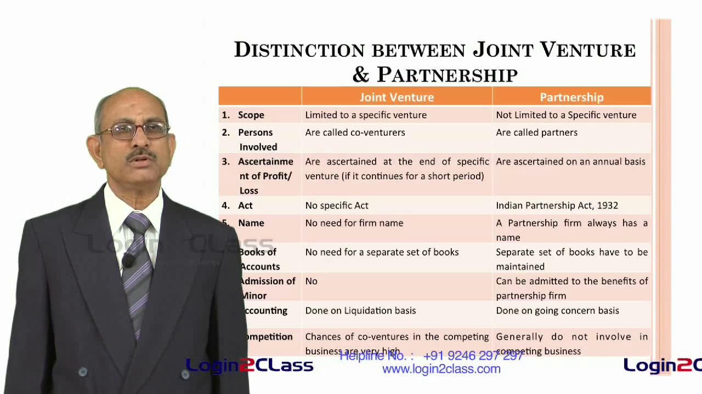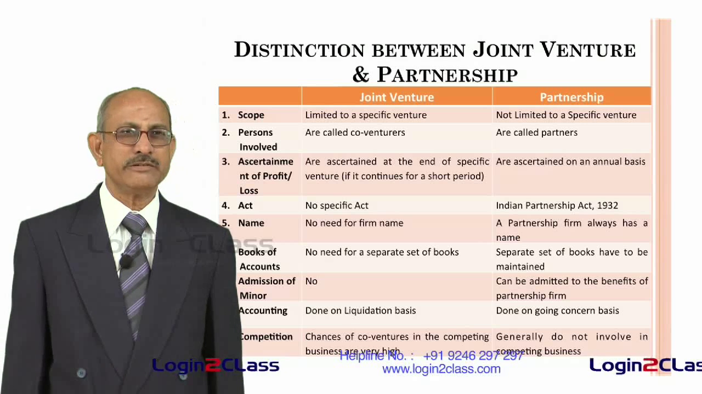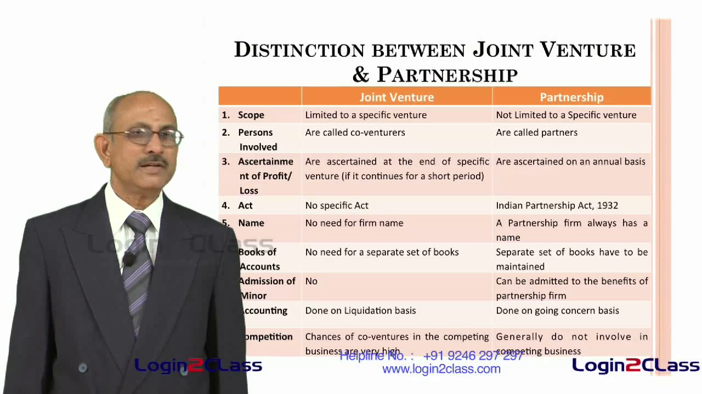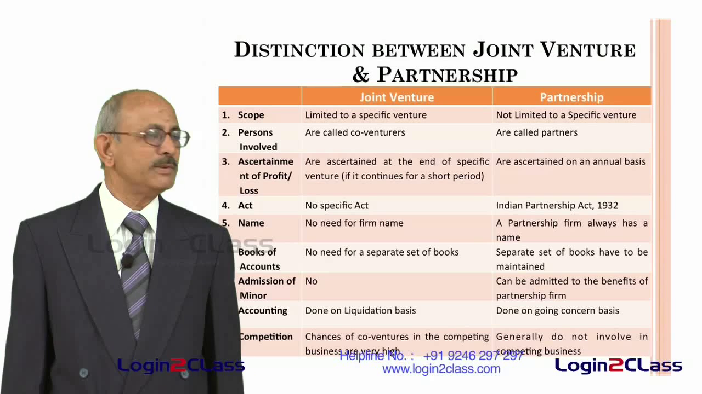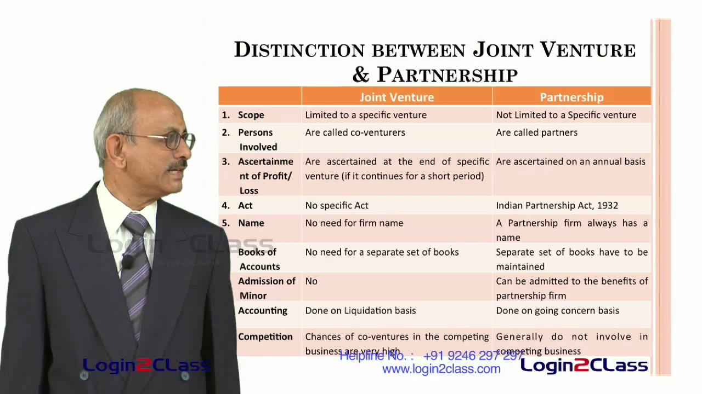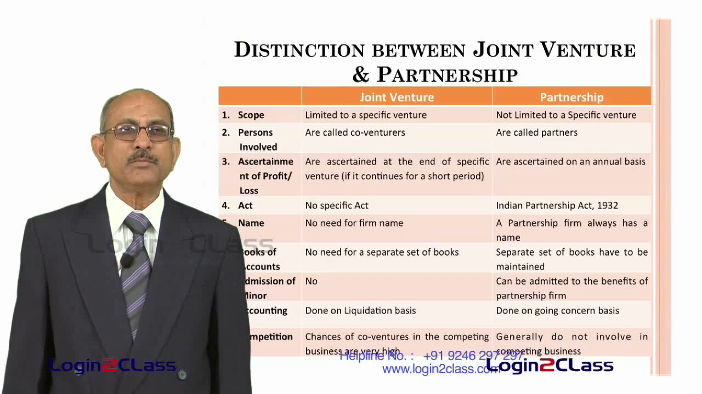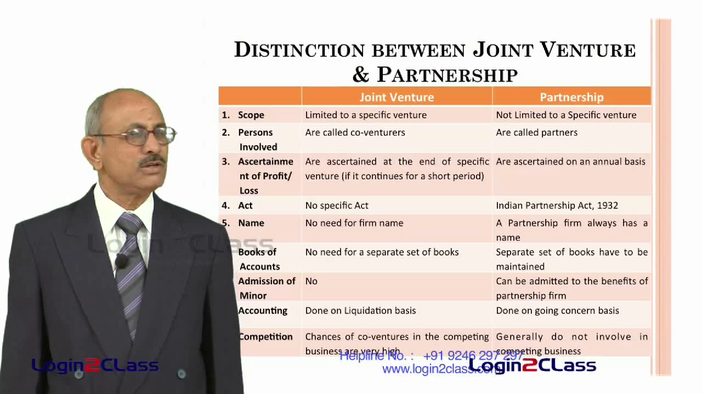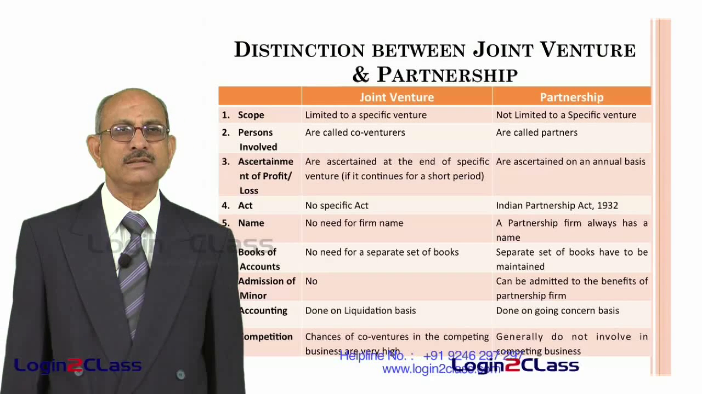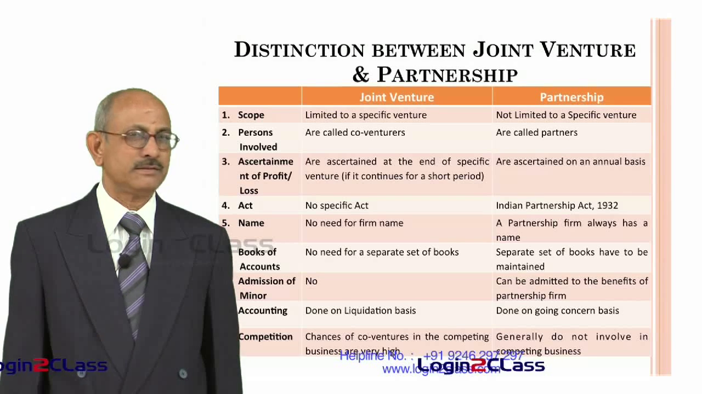It could be an export, or it could be completion of a dam or a flyover or completion of a building, etc. Whereas partnership is not limited to a specific venture. It is a continuous business which the entity will be undertaking. And in terms of persons involved, the persons involved in a joint venture are called co-venturers, whereas the persons involved in a partnership are called partners.